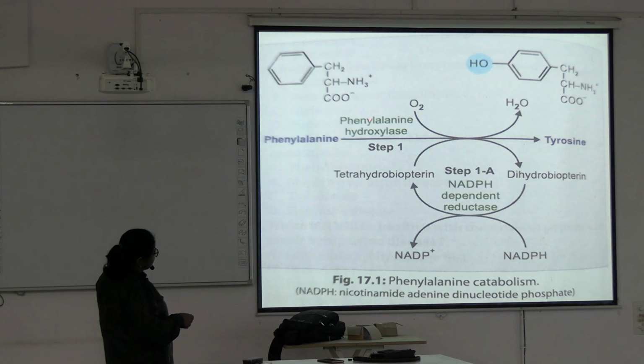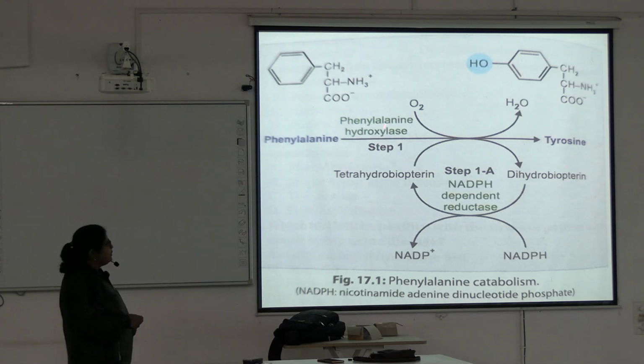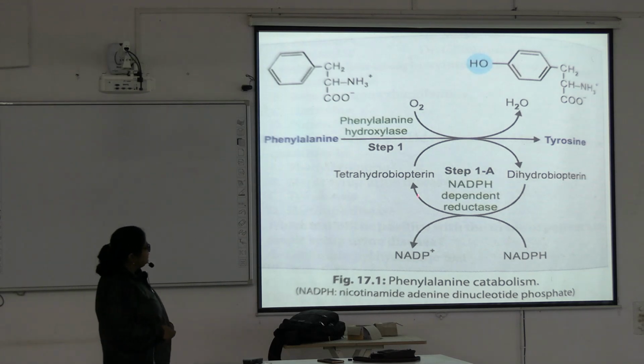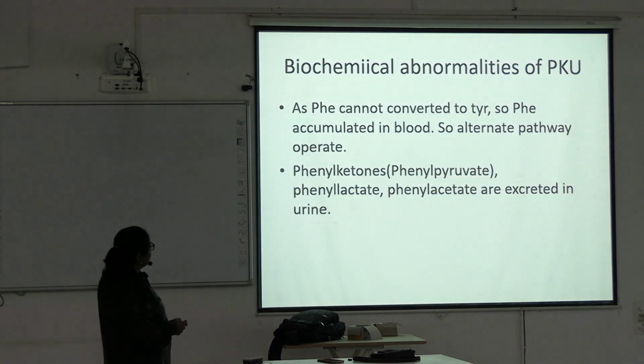If this is deficient, the disease will be the classical type of phenylketonuria. But if dihydrobiopterin reductase is deficient, this is the type 2 and 3 variety, and if there is a deficiency in the synthesis of biopterin, which is required for this reaction, then it is called type 4 or 5 phenylketonuria.